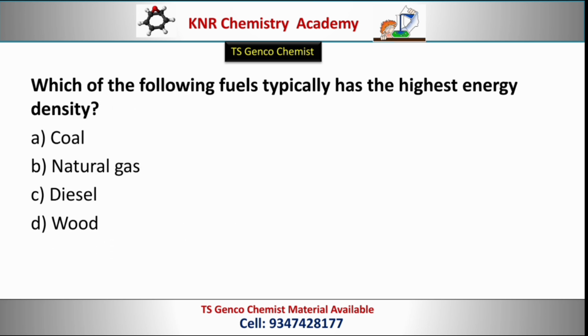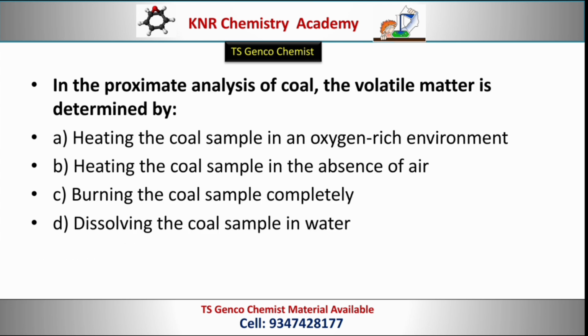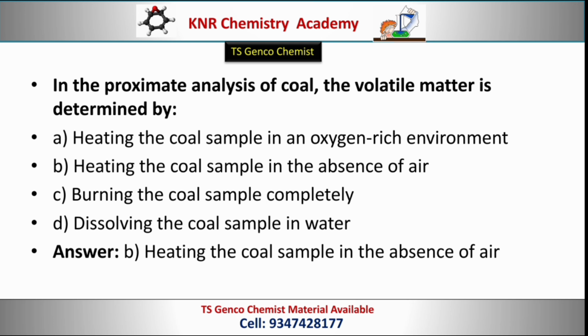Next question. Which of the following fuels typically has the highest energy density? Options: coal, natural gas, diesel, wood. Correct option, option C, diesel. Next question. In the proximate analysis of coal, the volatile matter is determined by? Options: heating the coal sample in an oxygen rich environment, heating the coal sample in the absence of air, burning the coal sample completely, dissolving the coal sample in water. Correct option, option B, heating the coal sample in the absence of air.